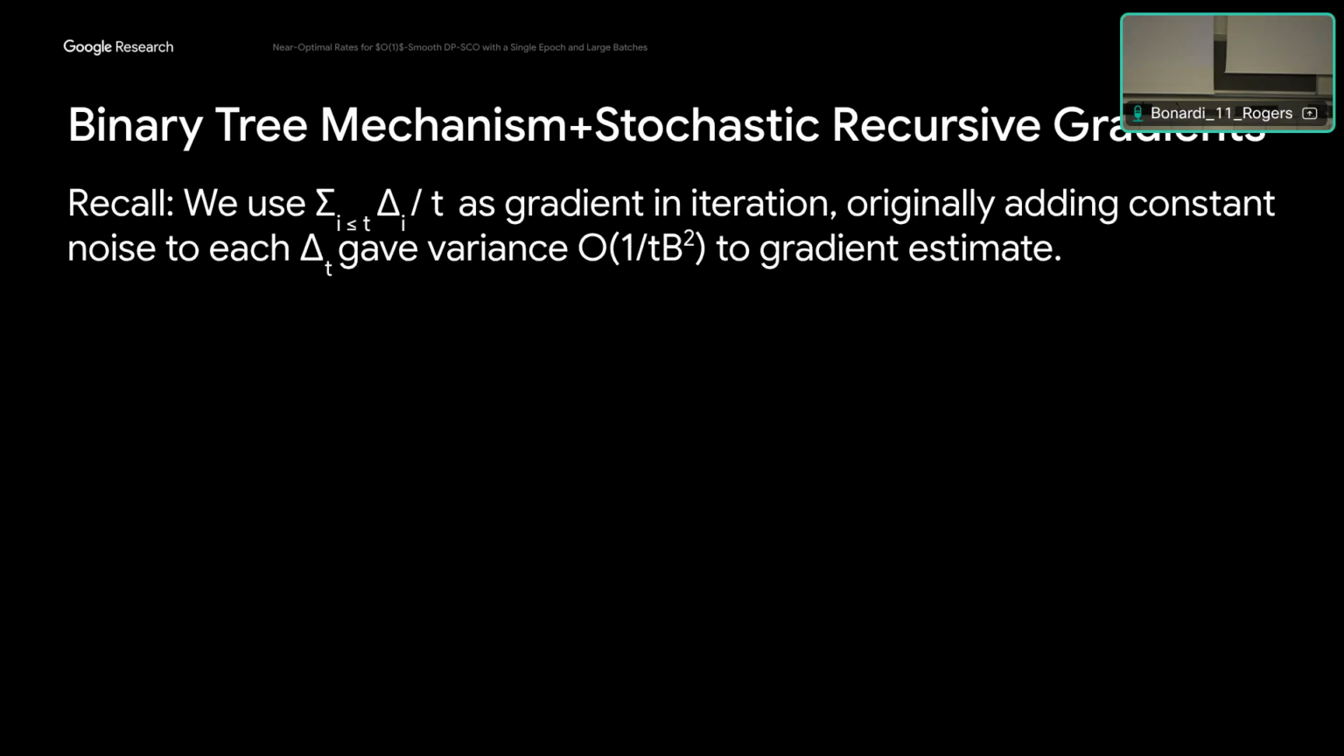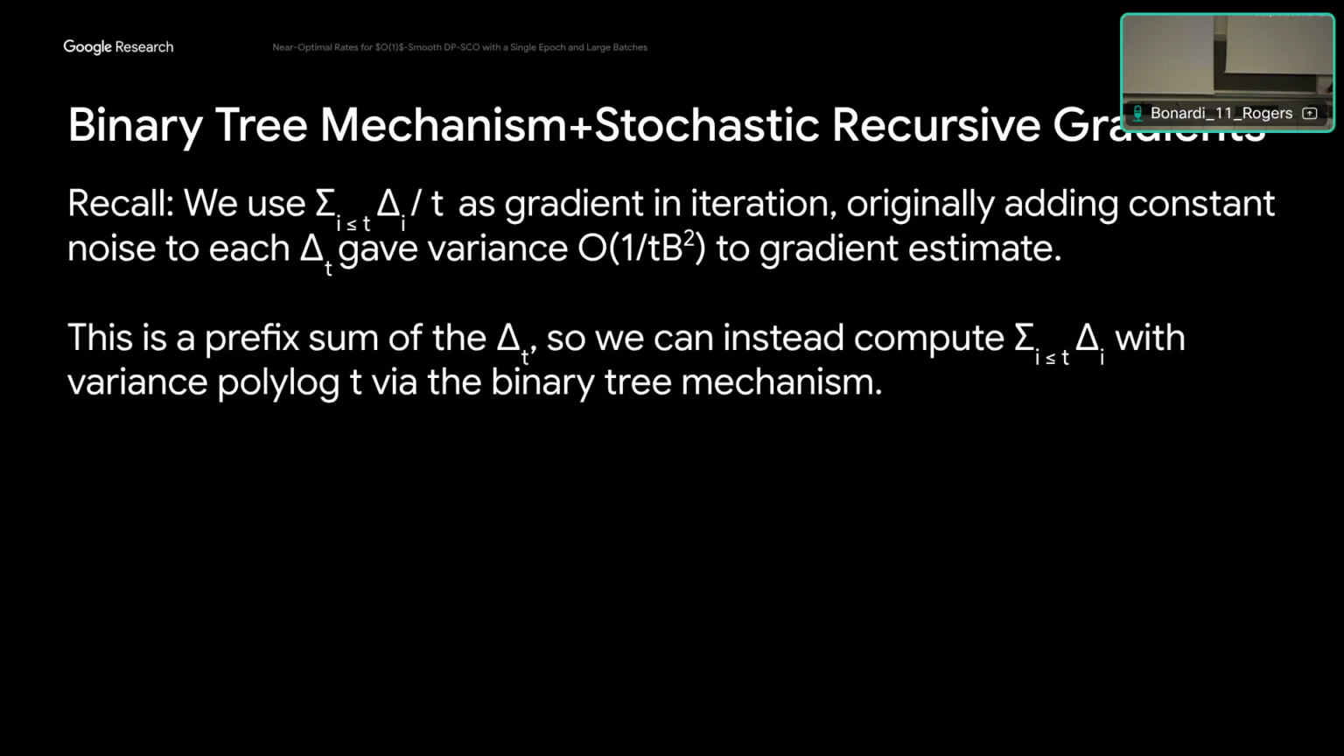It turns out it combines pretty naturally with the stochastic recursive gradient idea. So recall that when we use stochastic recursive gradients, we're tracking these delta I objects, and then we're using the average of all the delta I's we've seen so far as our gradient in the current round. If you stare at this expression, this is exactly a prefix sum of the delta I's.